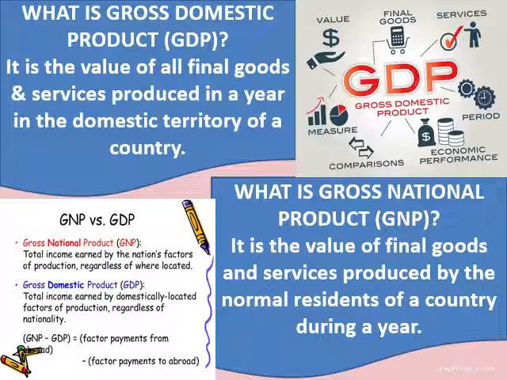On the other hand, if we see some Indian enterprises which are located abroad, or can be in India also, but they are working abroad as well, that will give rise to income which Indian nationals will receive from abroad. Okay, so one is that in the domestic territory of India we are receiving income from the foreigners, and one is that we are receiving income from Indian enterprises which are either settled abroad or they work abroad. Okay, so this is the difference between GDP and GNP.